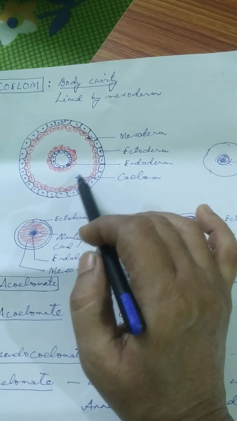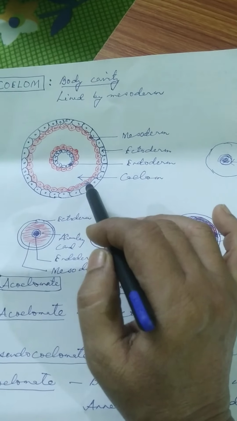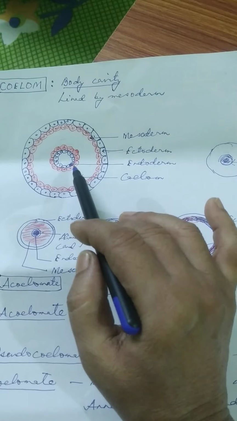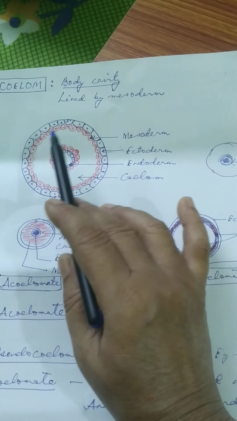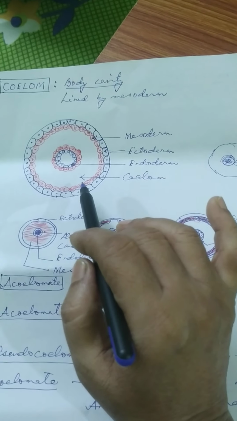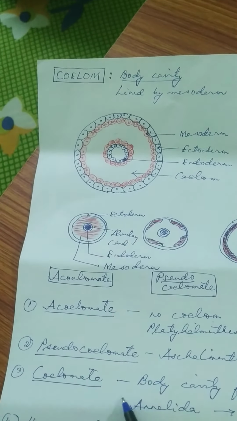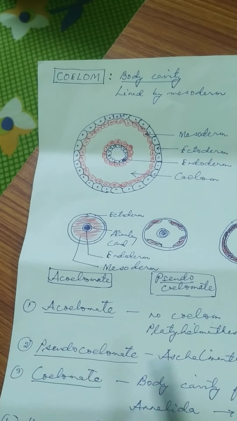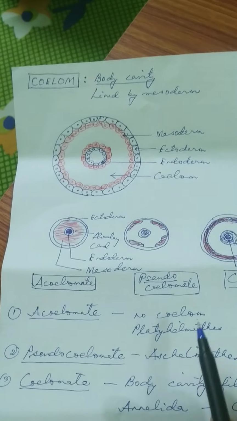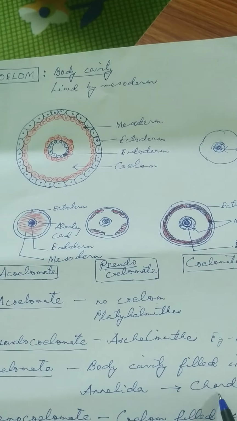So this kind of coelom, where the body cavity is lined by mesoderm cells, is called true coelom. And animals which have a true coelom are called coelomate animals. Coelomate animals are present right from Annelida to Chordata.